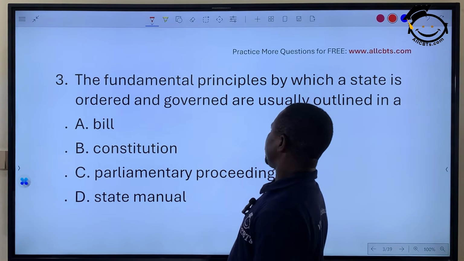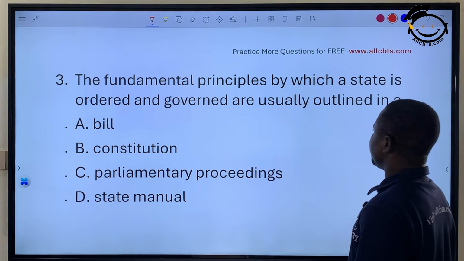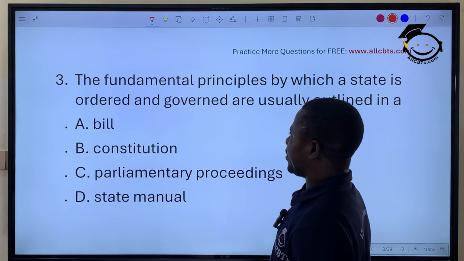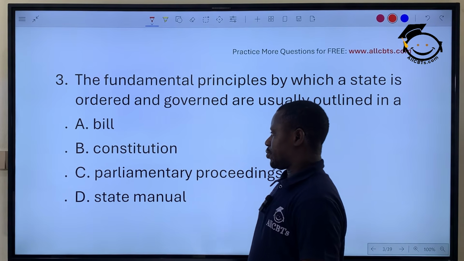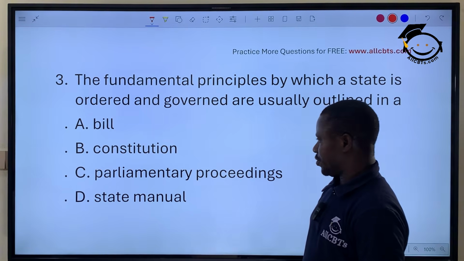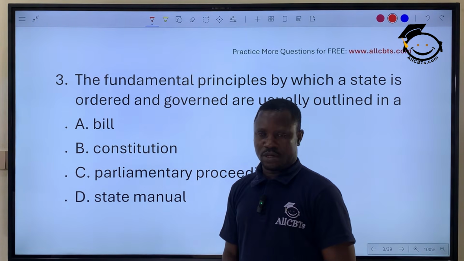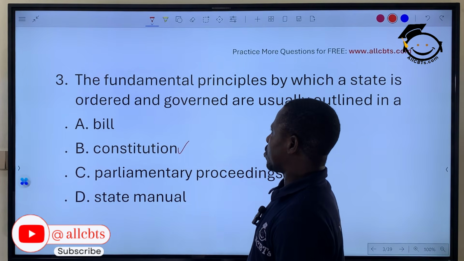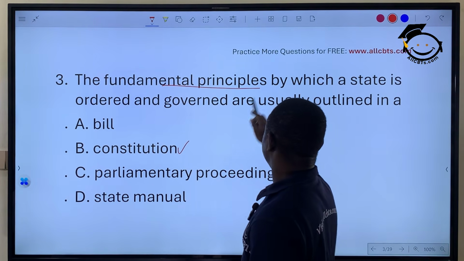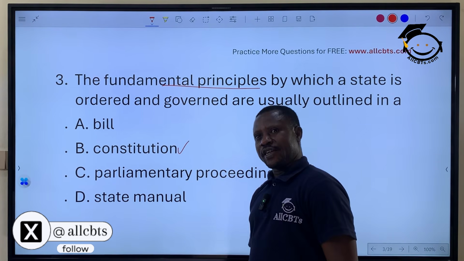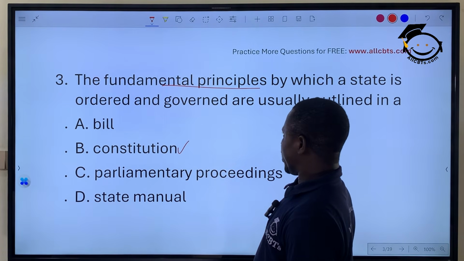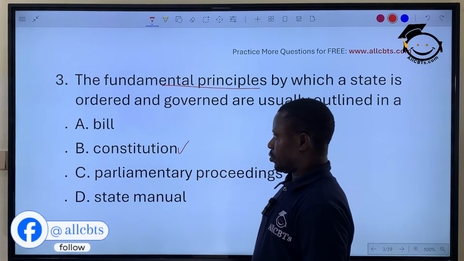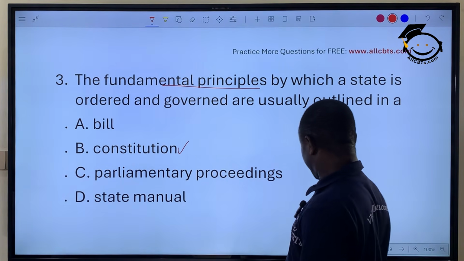The fundamental principles by which a state is ordered and governed are usually outlined in a bill, a constitution, parliamentary proceedings, state manual. Of course, the correct answer is the constitution. The constitution is the fundamental principles which guide a state, which order and govern how a state is to be ruled. We see the next question.